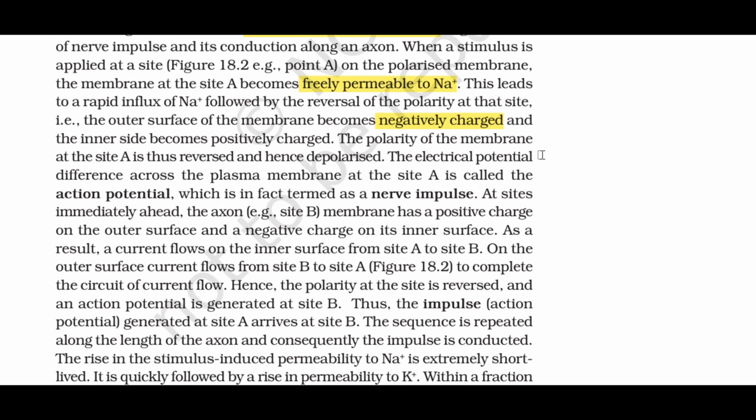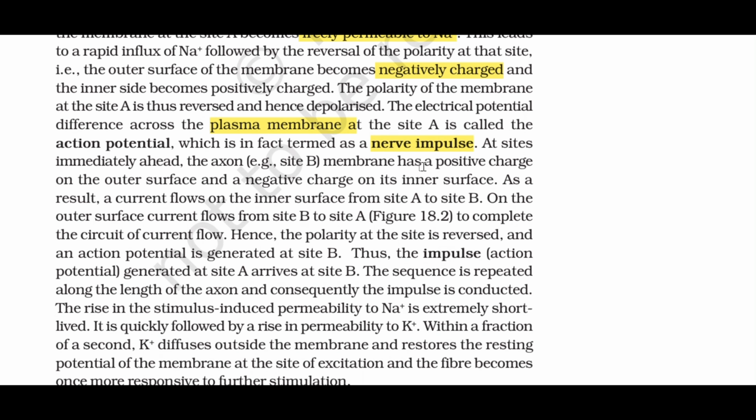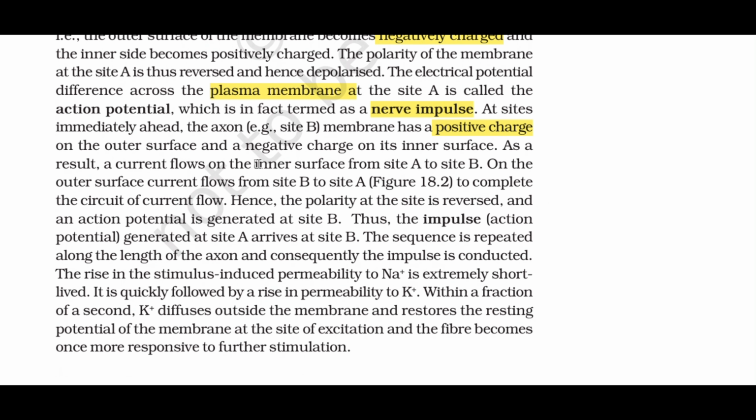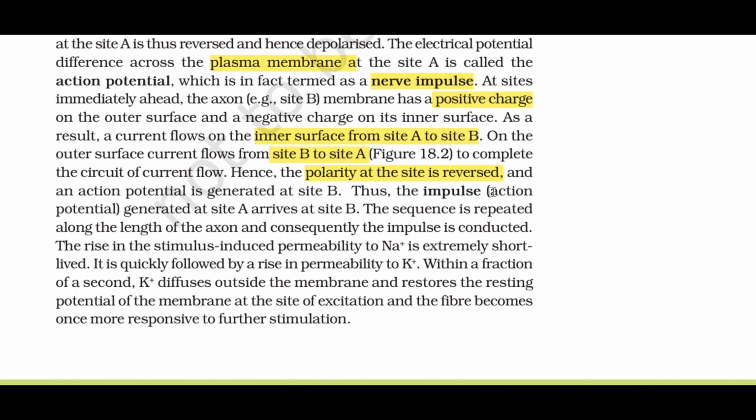The electrical potential difference across the plasma membrane at site A is called the action potential, which is in fact termed a nerve impulse. At sites immediately ahead on the axon, for example, site B, the membrane has a positive charge on the outer surface and a negative charge on its inner surface. As a result, a current flows on the inner surface from site A to site B. On the outer surface, current flows from site B to site A, to complete the circuit of current flow. Hence, the polarity at the site is reversed and an action potential is generated at site B.